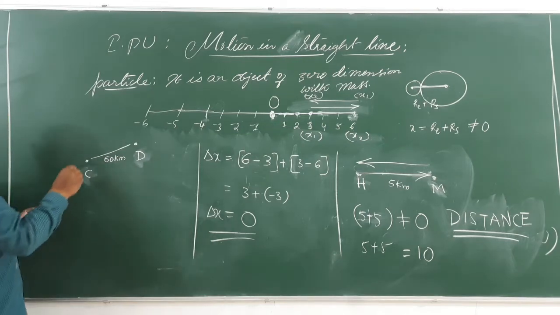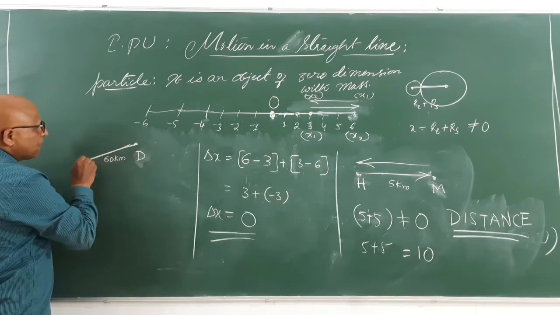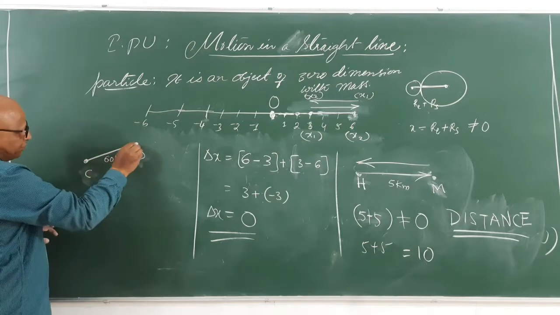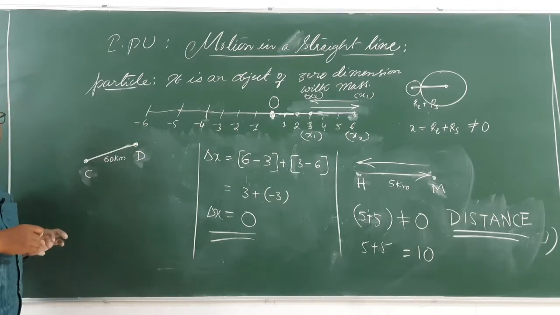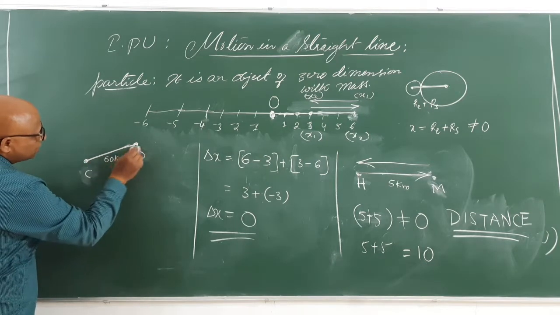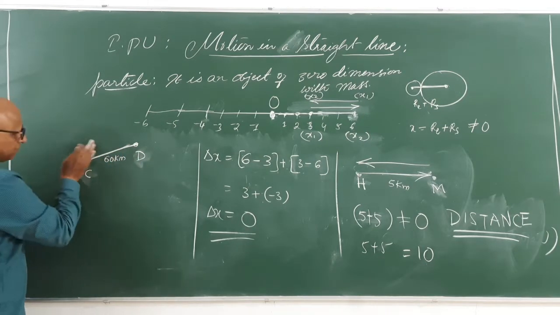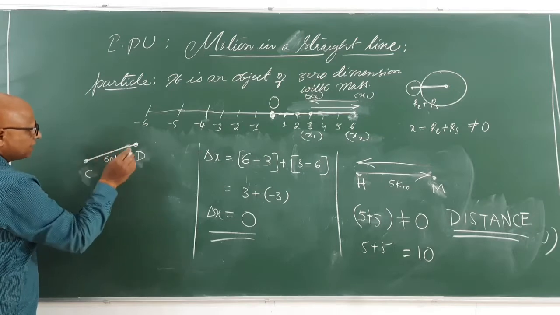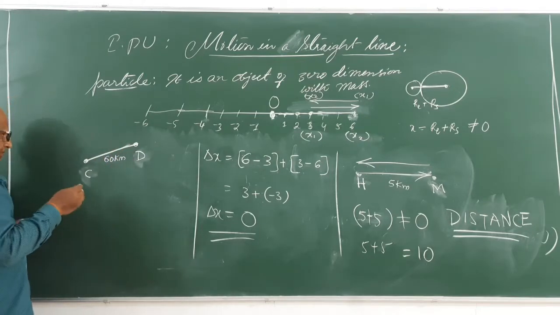One way of going from Chitradurga to Davangere is the straight line motion, which can only be taken using an aeroplane, because the roads between Chitradurga and Davangere are not straight. They will be curved, with turns and curvatures.